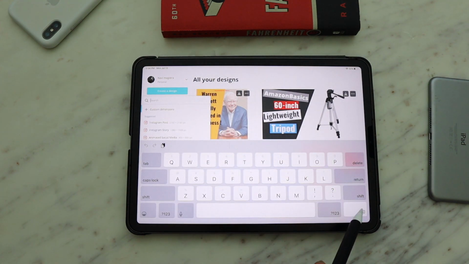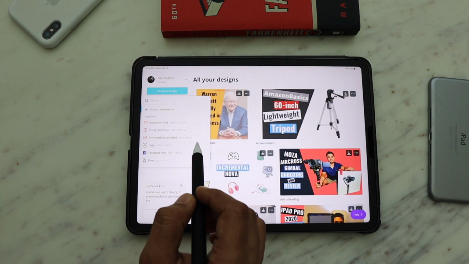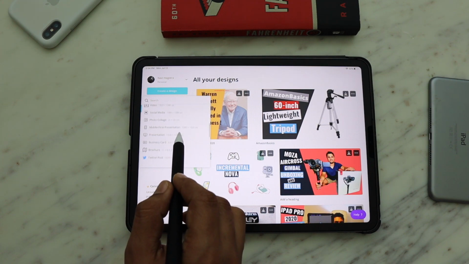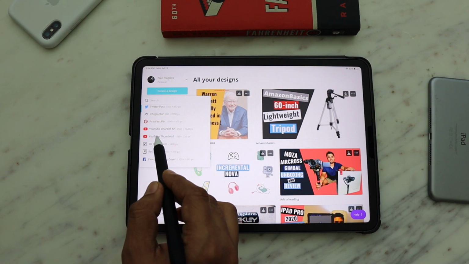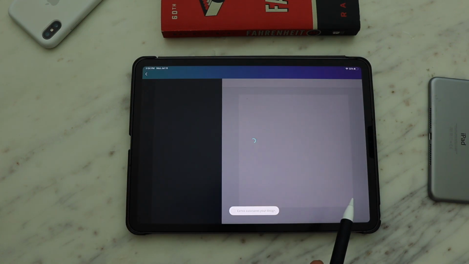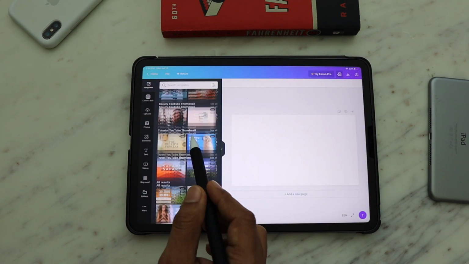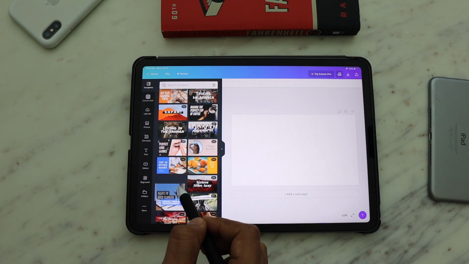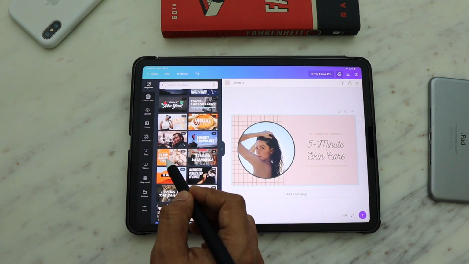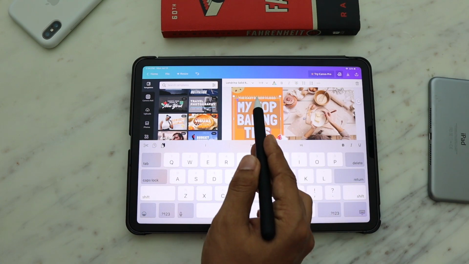Canva has got a lot of ready-made templates that you can use to create any kind of post, be it an Instagram post, your logos, your Facebook post, even flyers, posters, even videos, social media content, and eventually YouTube channel art and YouTube thumbnails, which is what I use it for. Once you decide what kind of content you want to create, you have got a lot of ready-made templates to choose from.